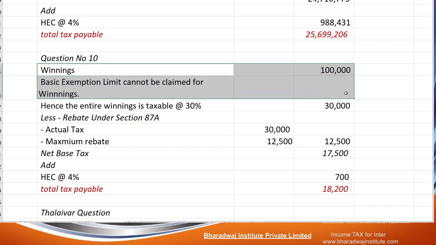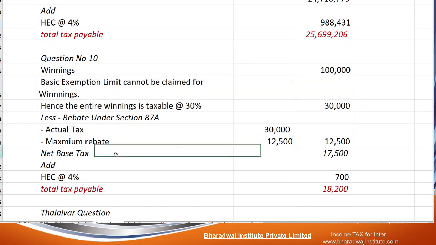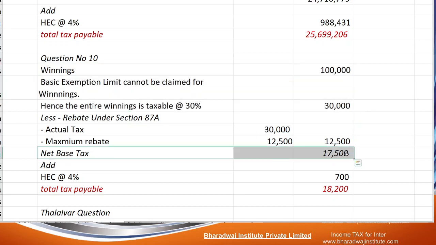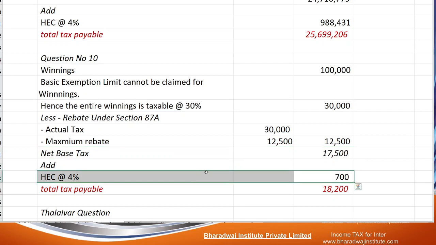Winnings 1 lakh. No basic exemption is available. 30% will be 30,000. Since the total income does not exceed 5 lakhs, a rebate of 12,500 rupees can be given. So tax payable is 17,500, on this HEC 4%.